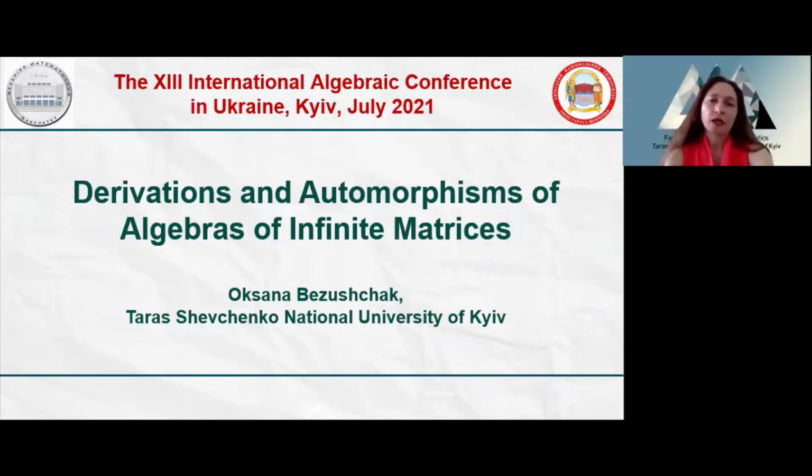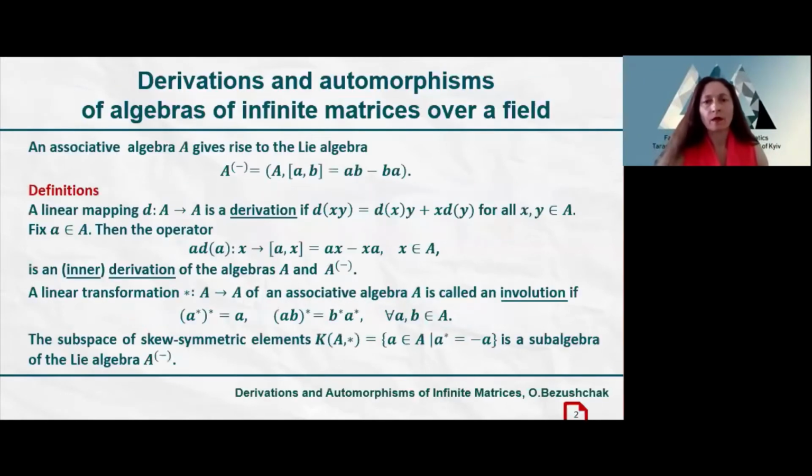Okay. So we'll talk about derivations and automorphisms of algebras of infinite matrices, some important associative algebras of infinite matrices, and related Lie algebras. Let A be an associative algebra over a field, then it gives rise to the Lie algebra A minus. Some definitions.